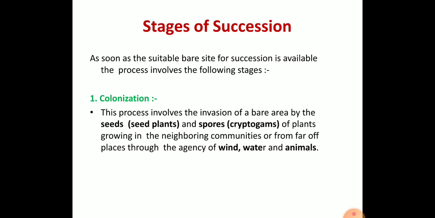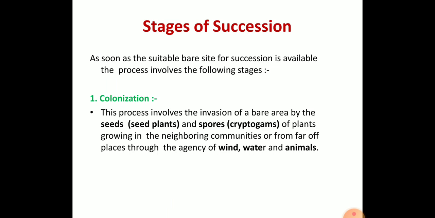The next is the stages of ecological succession. First, the pioneer community is formed through the process of colonization. In the colonization process, what happens? Usually there is a bare rock area.